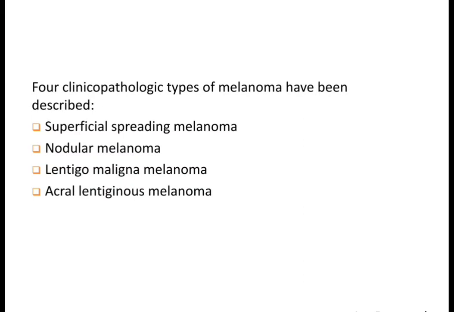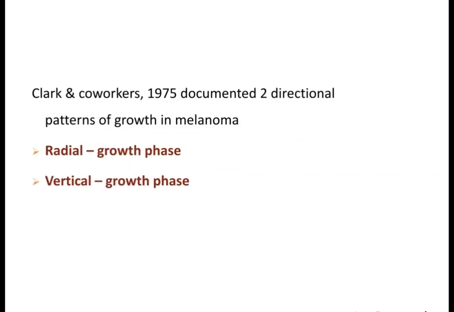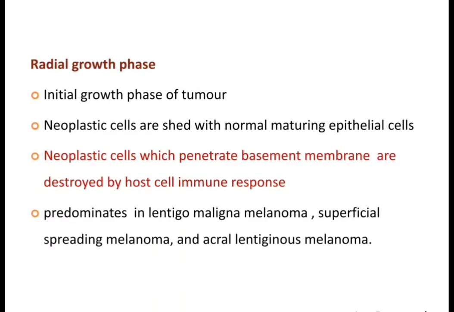Four clinico-pathological types of malignant melanoma have been described. These are superficial spreading melanoma, nodular melanoma, lentigo maligna melanoma, and acral lentiginous melanoma. Clark and co-workers in the year 1975 documented two growth patterns for malignant melanoma: first, the radial growth pattern; second, the vertical growth pattern. So what is the radial growth pattern?